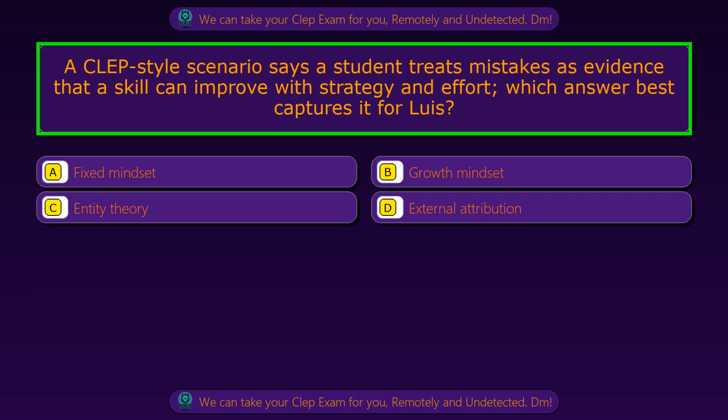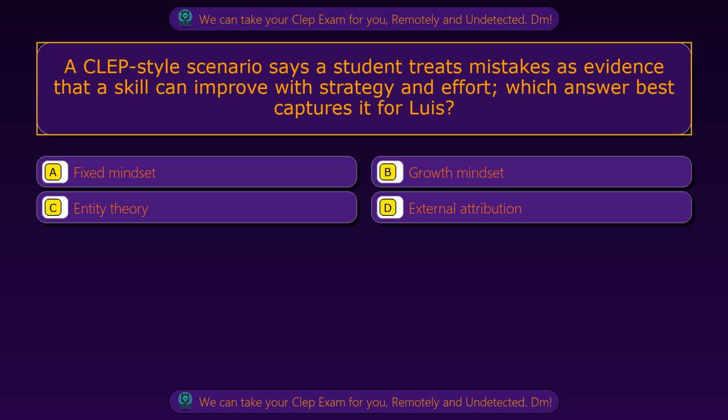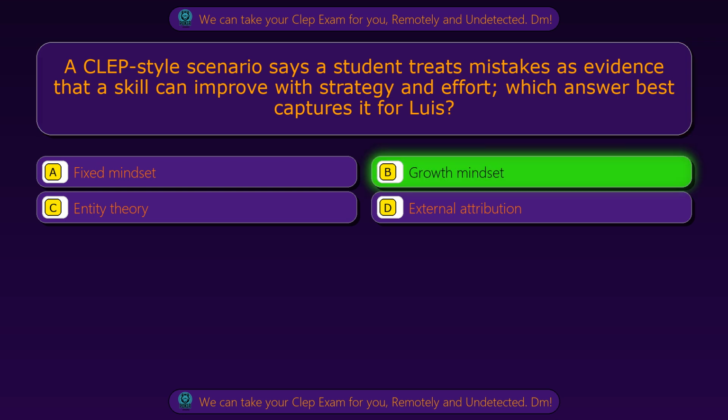Question 32. A CLEP-style scenario says a student treats mistakes as evidence that a skill can improve with strategy and effort. Which answer best captures it for Louise? Option A, fixed mindset. Option B, growth mindset. Option C, entity theory. Option D, external attribution. The correct answer is option B, growth mindset.